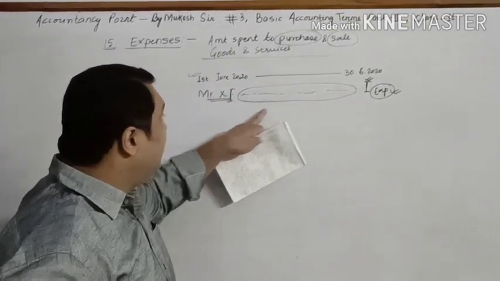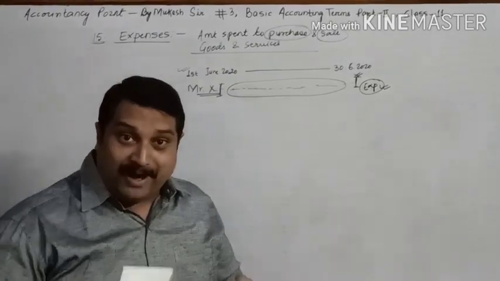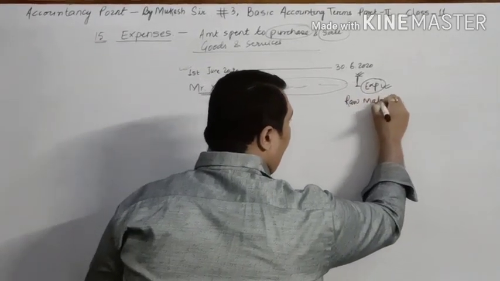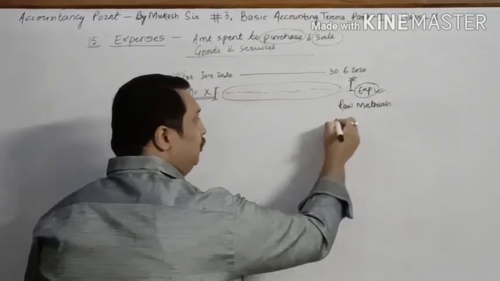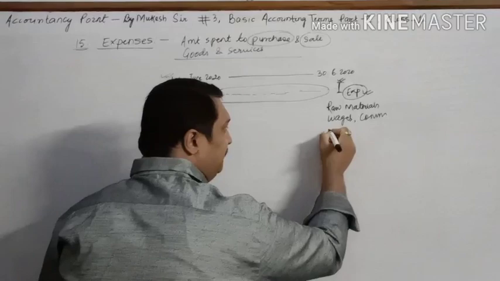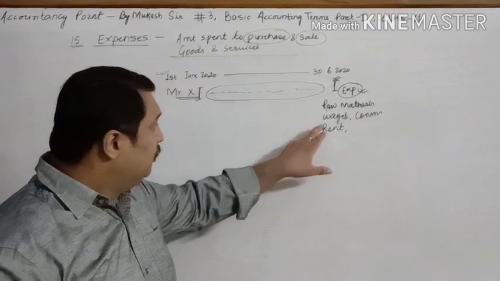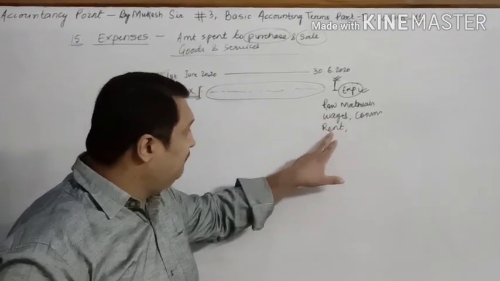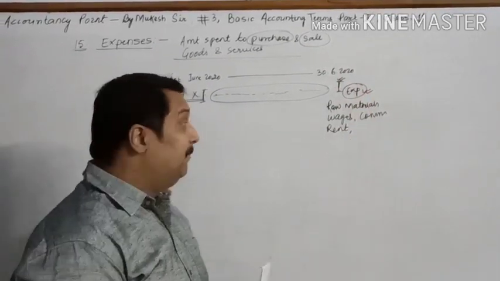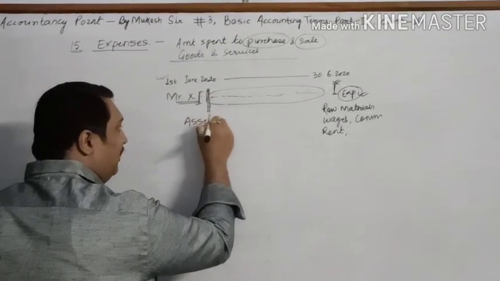He has provided you the service. Now you are paying him the remuneration for buying those services. Similarly, the raw materials which you buy are also an expense. You pay wages, that is your expense. You pay commission, that is your expense. You pay rent, that is your expense. In all these, you pay after you have availed the services. But if you pay before availing the service, it will be considered as your asset.